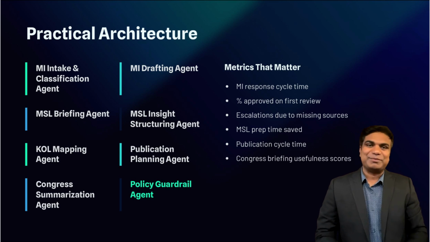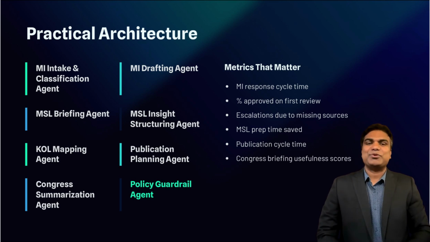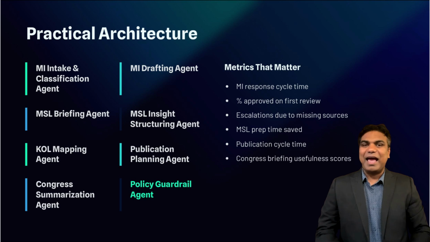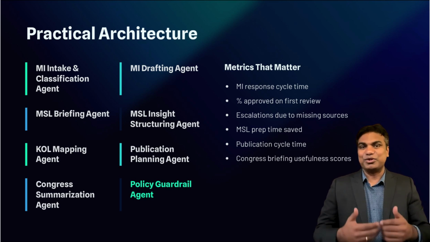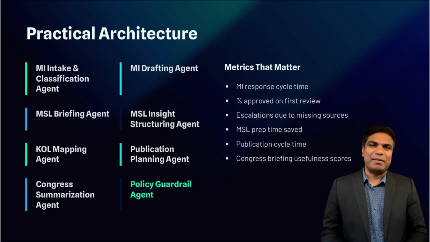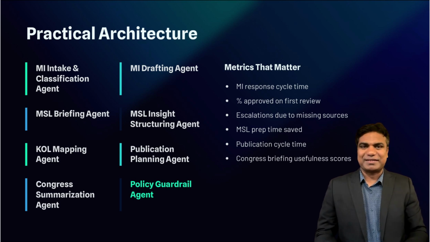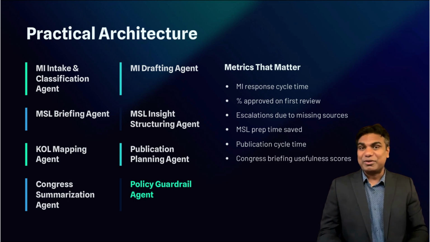You also need measurement. The point is not to produce more text. The point is to improve speed, consistency, and scientific quality. The metrics that matter include MI response cycle time, percent approved on first review, number of escalations due to missing sources, MSL prep time saved, quality of field insights captured, publication production cycle time, and Congress briefing usefulness scores. And you should track quality signals like error rates caught in review and the types of issues that repeat.